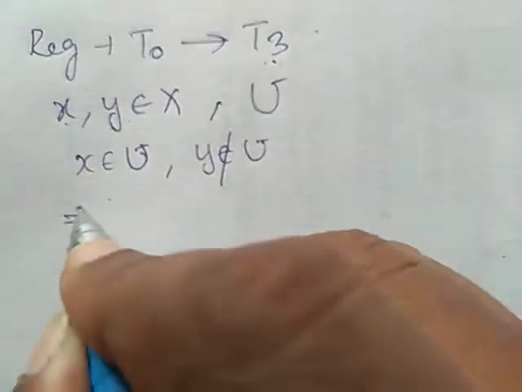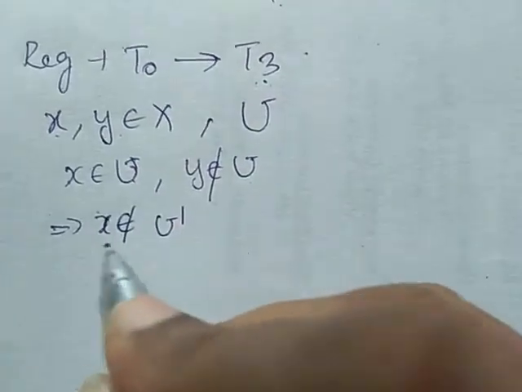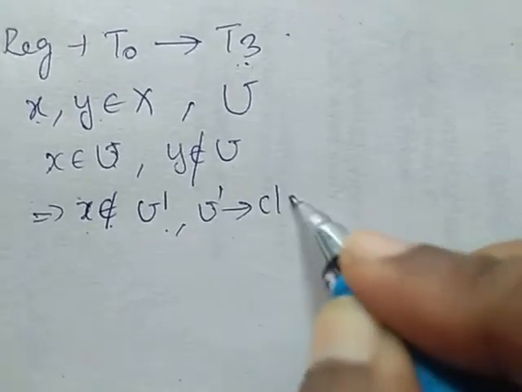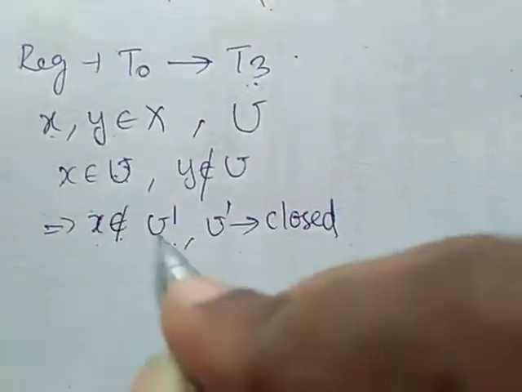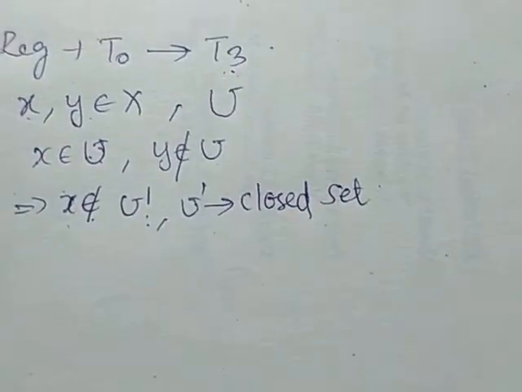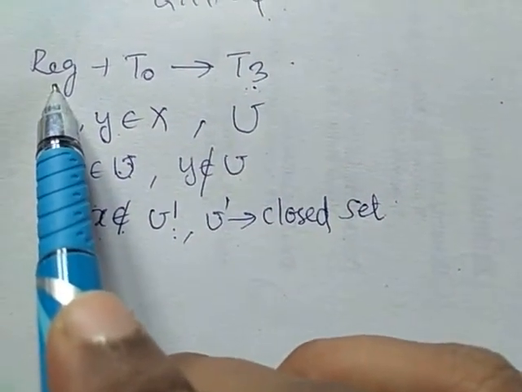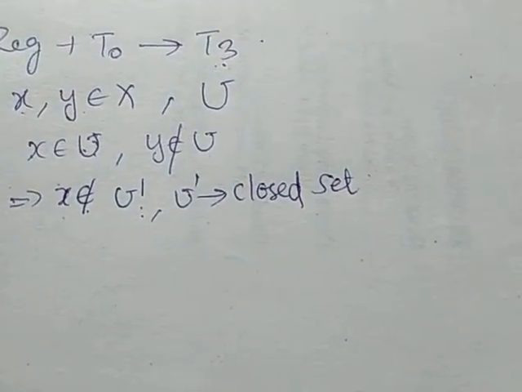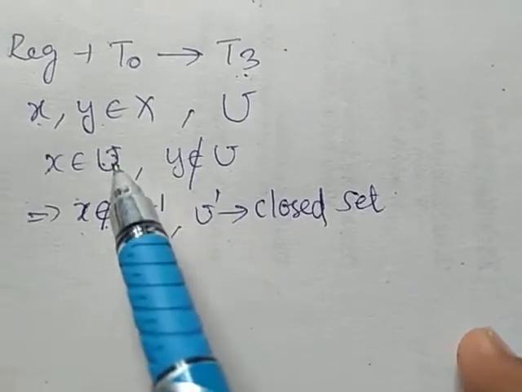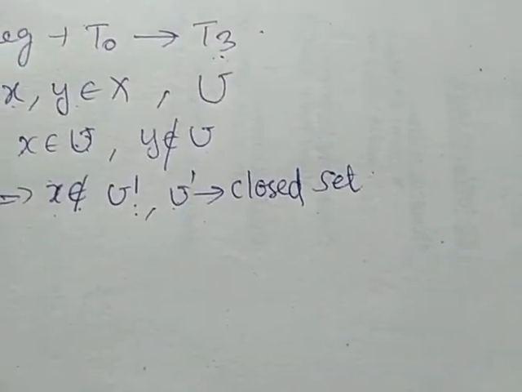So this implies y belongs to U dash. X belongs to U means x does not belong to U dash, and U dash is a closed set. Right? Because U is an open set, the complement of an open set is a closed set. Therefore U dash is a closed set. And we have a regular space also. In a regular space we consider a closed set and a point, and the point should not belong to the closed set. So x belongs to U and x does not belong to U dash, and we are considering U dash, which is a closed set.